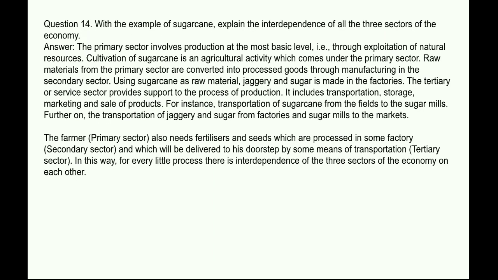Next question, with the example of sugarcane, explain the interdependence of all the three sectors of the economy. Answer, the primary sector involves production at the most basic level, like through exploitation of natural resources. Cultivation of sugarcane is an agricultural activity which comes under the primary sector. Raw materials from the primary sector are converted into processed goods through manufacturing in the secondary sector. Using sugarcane as raw material, jaggery and sugar is made in the factories.